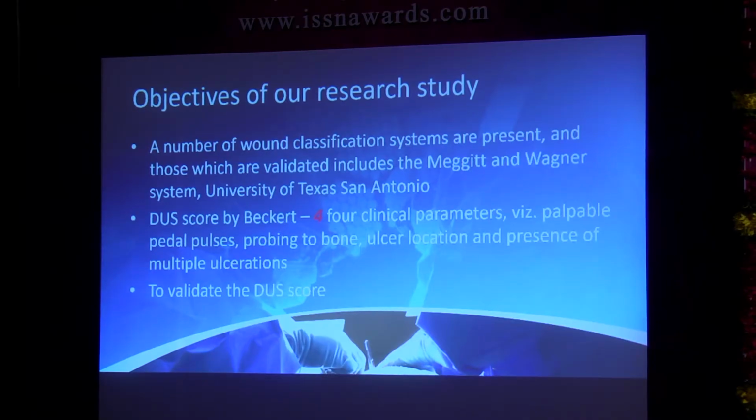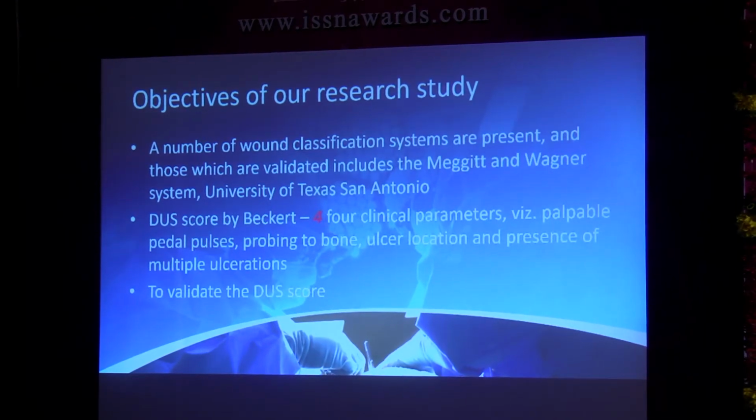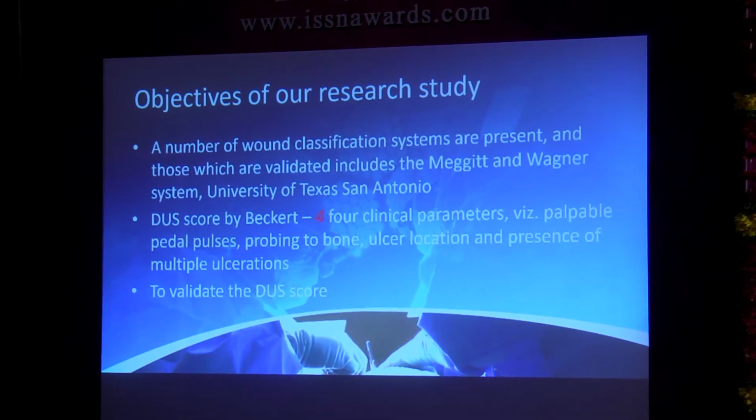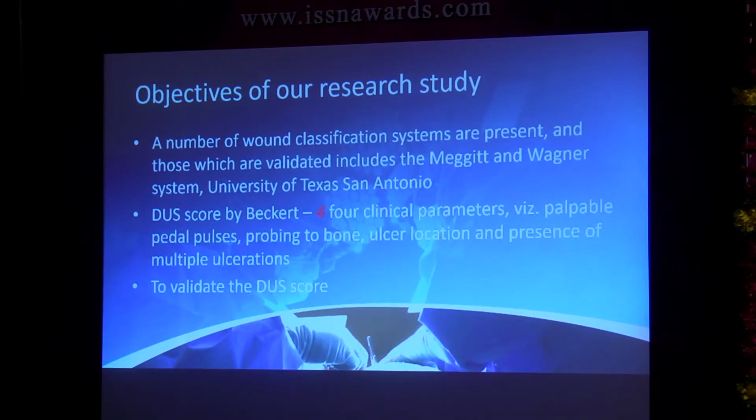So we went into something called a DUSS score. It's a diabetic ulcer severity score, and this was what we thought of validating in our study. We have 4 clinical parameters. This is a very simple score which can be easily replicated and reproducible even in the most rural of sectors. As I tell my students, there are 4 P's. The first P is the position of the ulcer. That's the site of the ulcer.